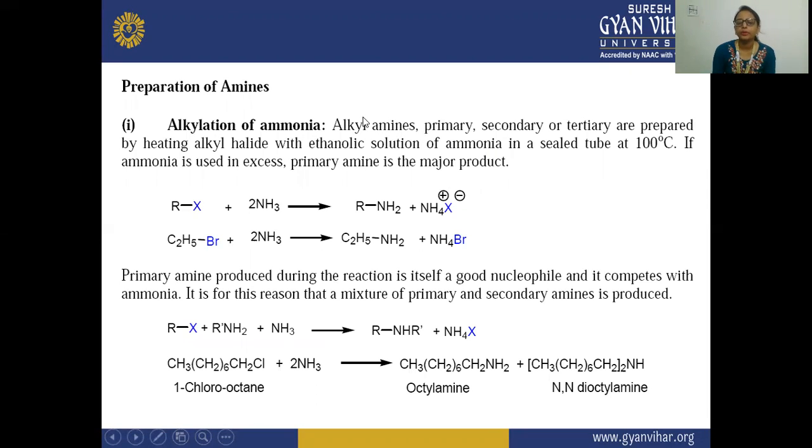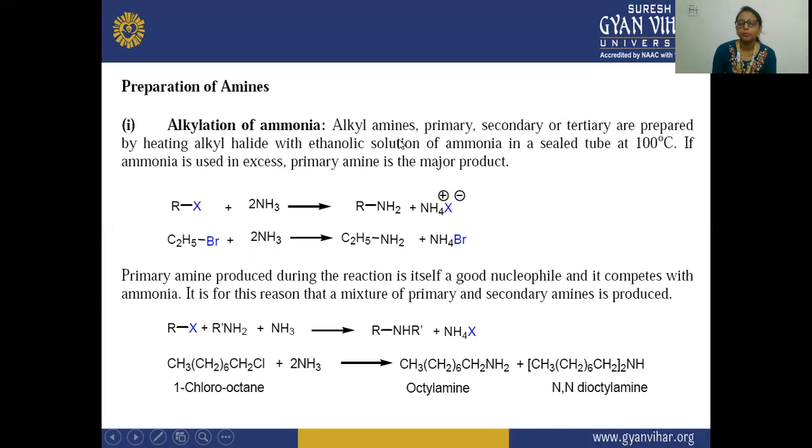Primary means if one hydrogen on the ammonia is replaced by one alkyl group, that will be a primary amine. Secondary means if two hydrogens are replaced by two alkyl groups, that is a secondary alkyl amine. And in the tertiary, if three hydrogens are replaced by alkyl groups, it will be a tertiary alkyl amine.